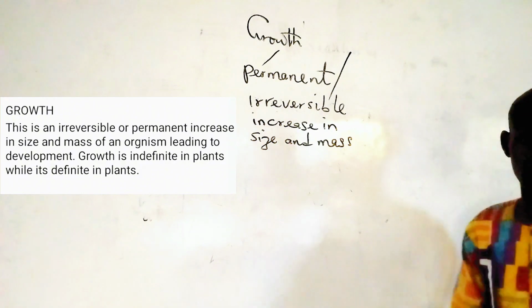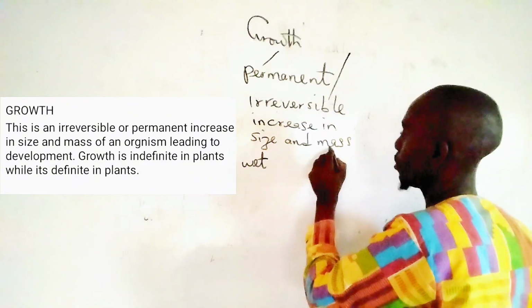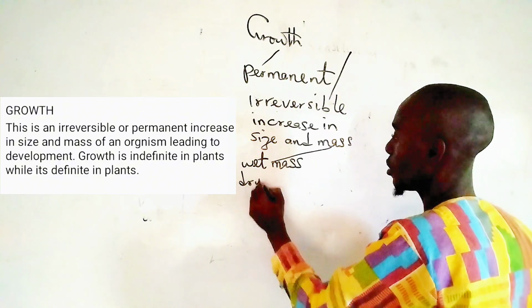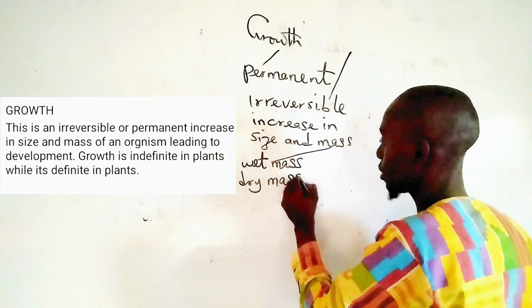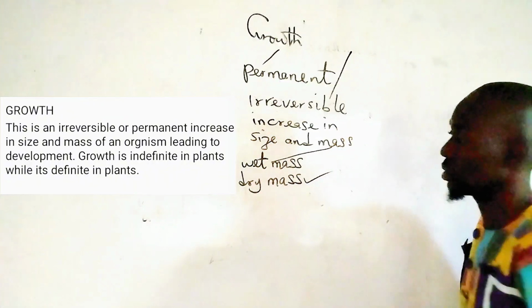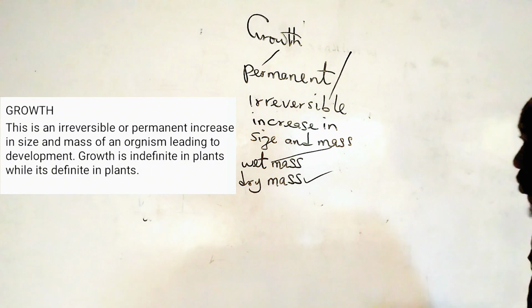Growth can be measured in terms of wet mass or dry mass. The most accurate of them is the dry mass. Dry mass is the most accurate measurement of growth.